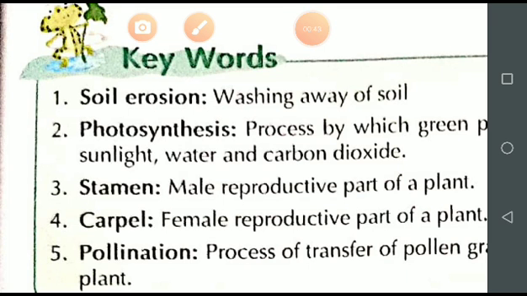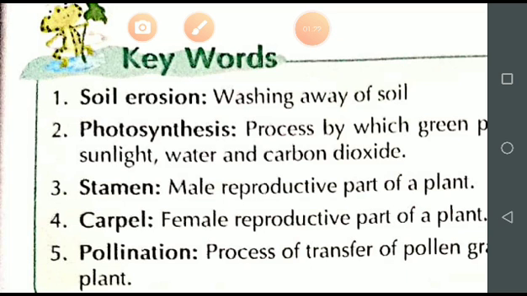So, students, let's start with soil erosion. What is soil erosion? Washing away of soil is known as soil erosion. I already explained that the roots of the plants hold the soil in place so that it does not get washed away during heavy rains, floods, etc., or by wind. And washing away of soil is called soil erosion.